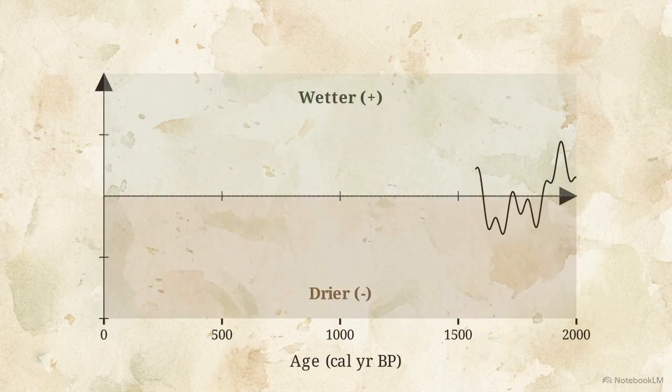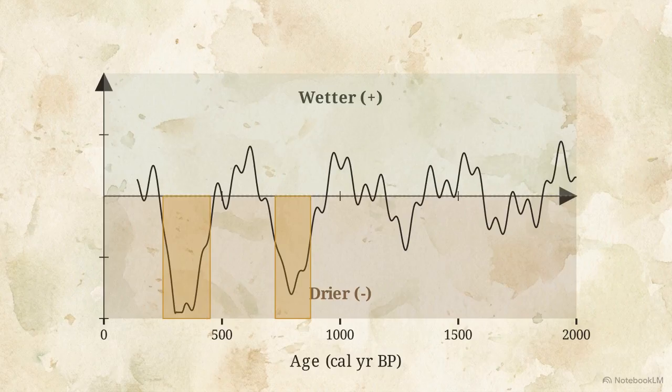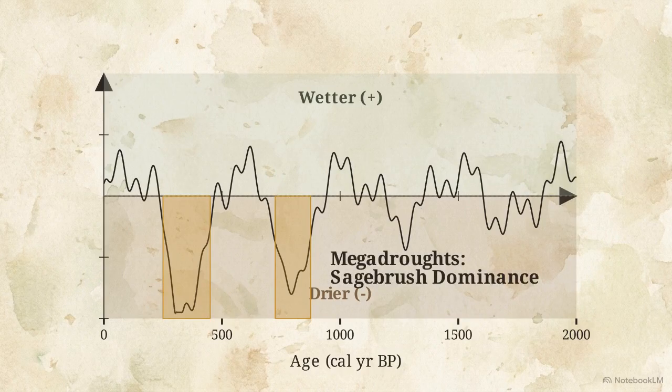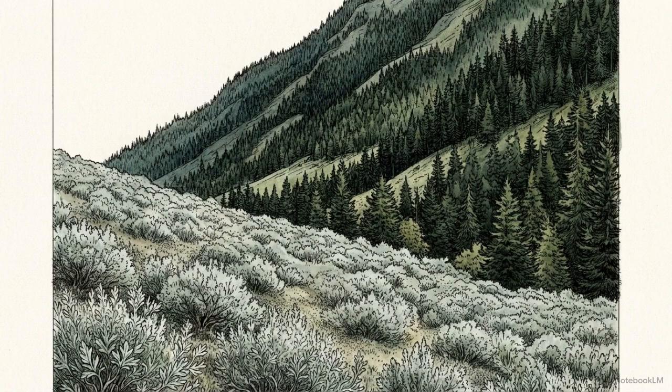The timeline shows deep, sustained negative dips centered at 800, and again between 450 and 250 years ago. During these periods, drought-tolerant sagebrush pushed upward and dominated the high altitudes for centuries. In contrast, the era prior to 2,000 years ago shows an extended period of high-altitude conifer expansion, indicating much wetter conditions. This unique proxy tracks the physical, multi-century migration of entire forests up and down the mountainside, revealing climate pressures far deeper than simple rainfall totals.